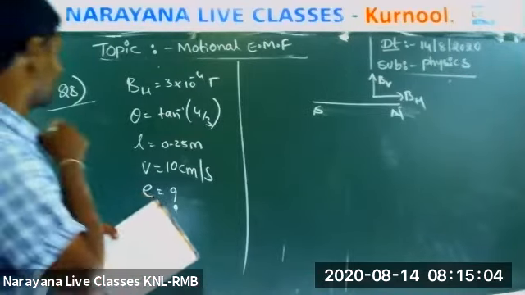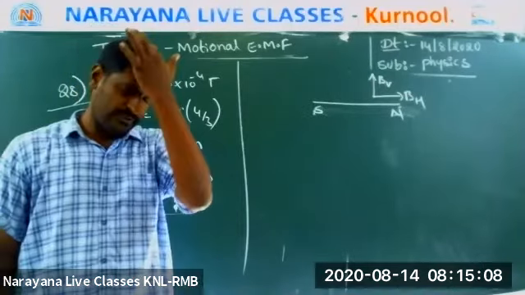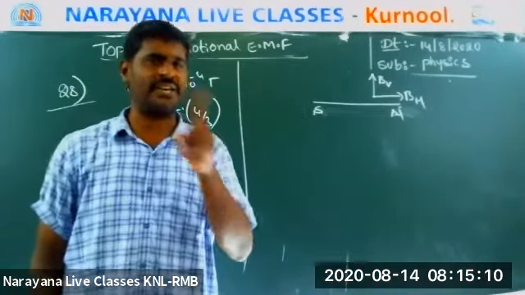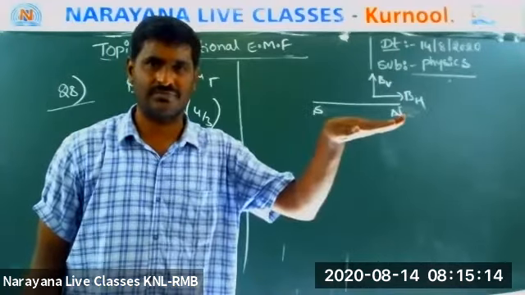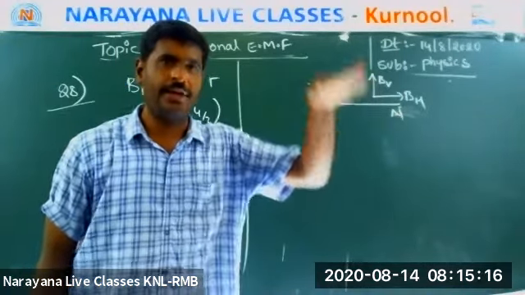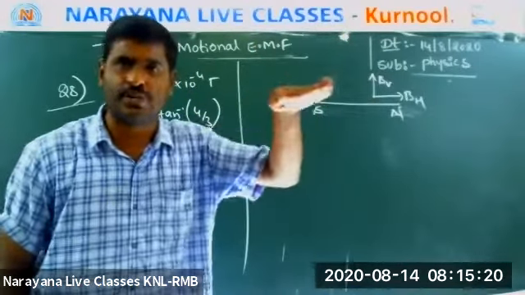The EMF induced in the rod. Listen now. Tell me one thing: the horizontal component is there, the vertical component is there. The horizontal component is in the direction of north and south. Now the rod is also placed in the position of north to south, and it is moving.